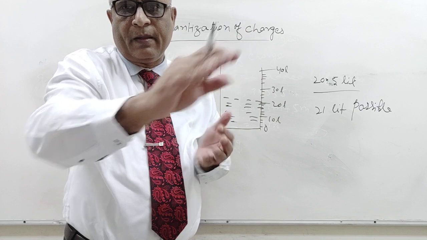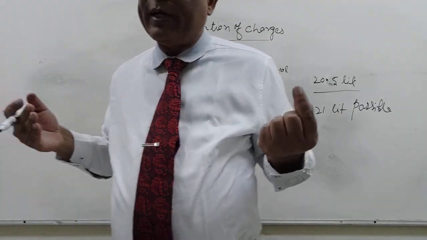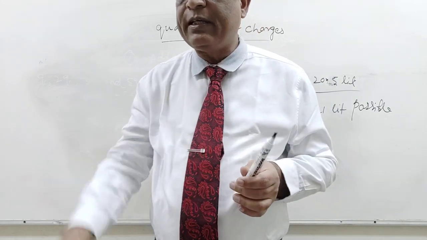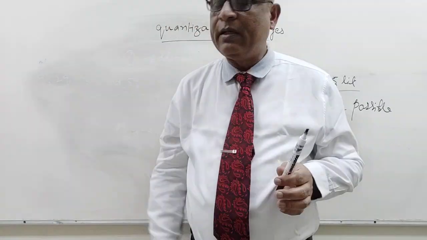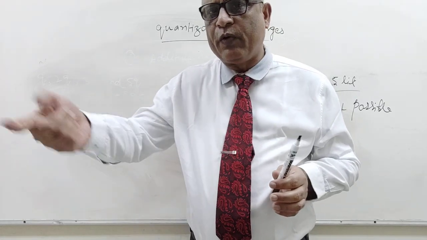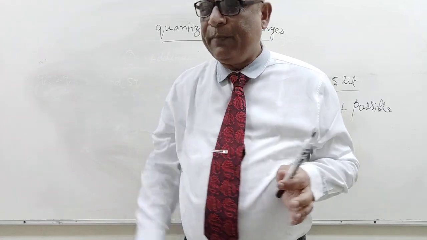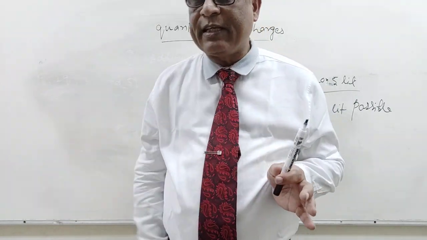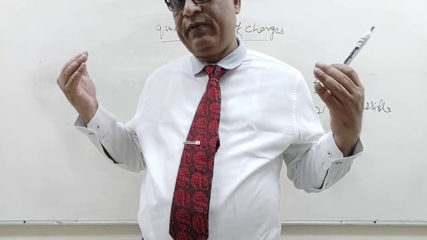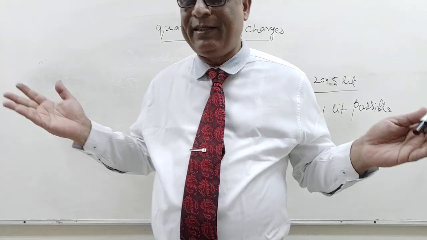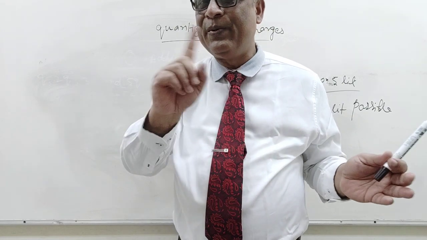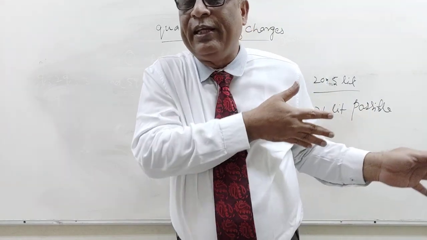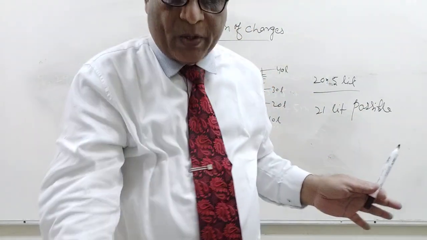I have 1 rupee coins full in my pocket, 20 of 1 rupee coins. Someone is asking, give me 7 rupees. I will send 1, 2, 3, 4, 5, 6, 7. Is it possible? Yes, because I am transferring 1, because 1 is quantized here. But suppose that someone is asking, give me 7.5 rupees. I can't, because I have no fraction of rupees. So now this concept I will use in the quantization of charges.